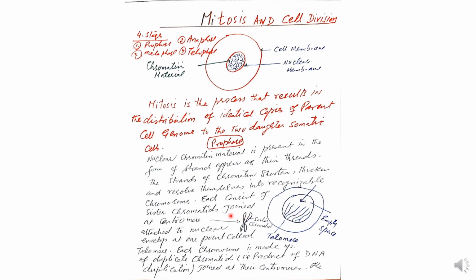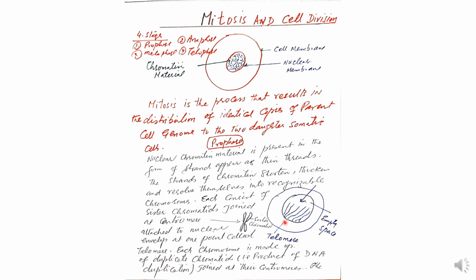Each sister chromatid joins at a constriction present in the chromatid. This narrow point is where the one limb and the other limb of the chromatid meet, and this narrow point is the centromere. The original chromatid and its copy, the sister chromatid, join at the centromere, and the chromosome is attached to the nuclear envelope at one point called the telomere.